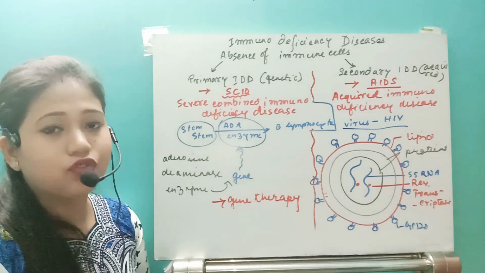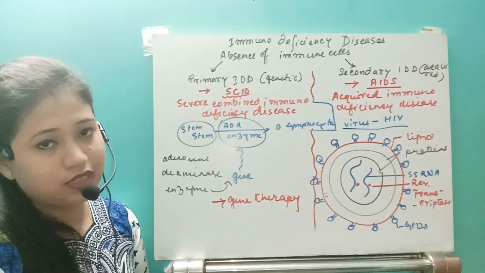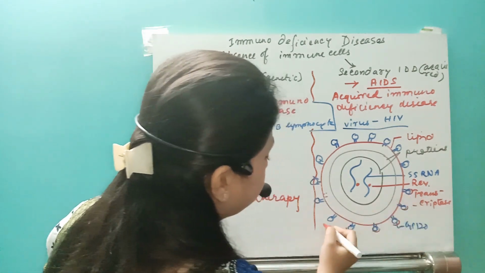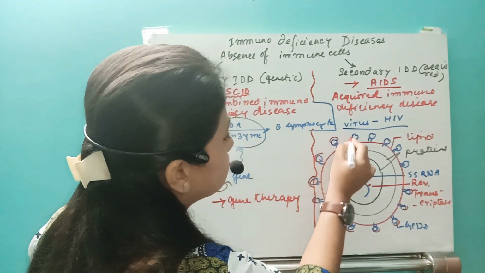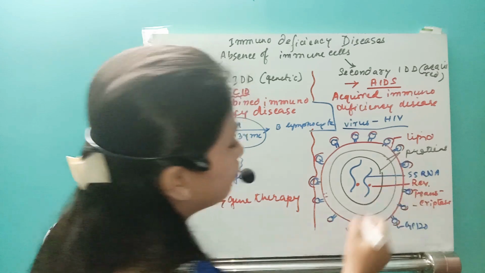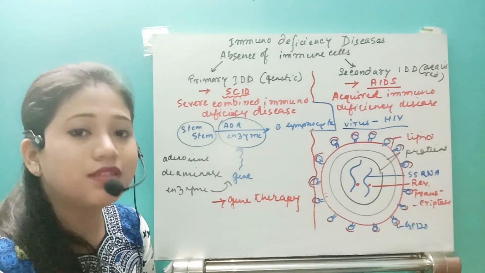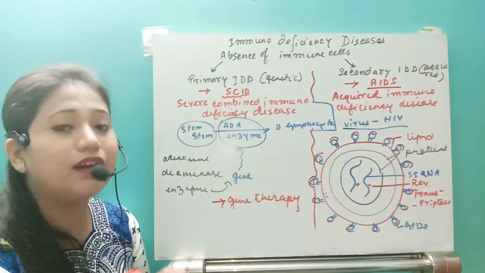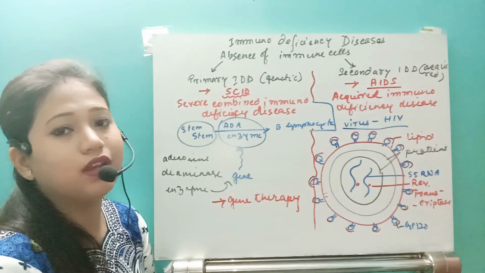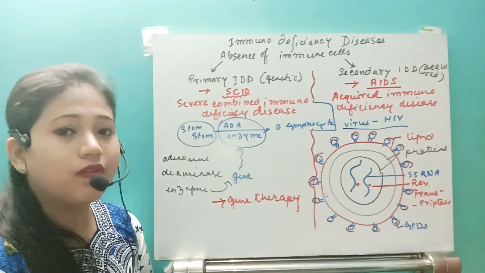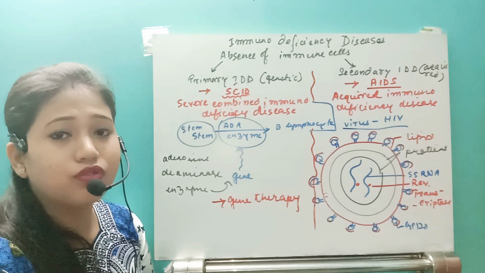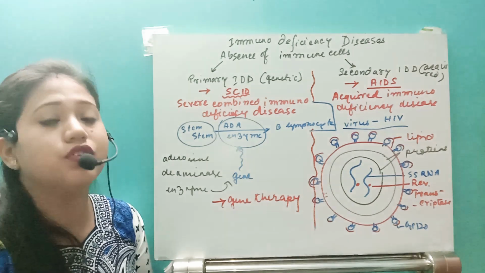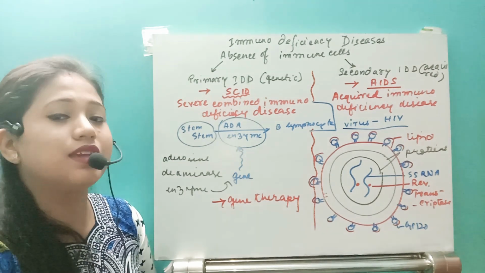And outside it is going to have the antigenic site GP120, and that GP120 will be covered by our own protein. Okay, and because of that we will not be able to find the pathogen as foreign. Our T lymphocytes and the macrophages will not distinguish that pathogen, and inside those macrophages and the T helper cells, this pathogen will enter and increase their number. So that's the way what will happen. The individual will start to lose the macrophages and the T helper cells or CD4 cells. And this way the individual will develop the disease AIDS, right?